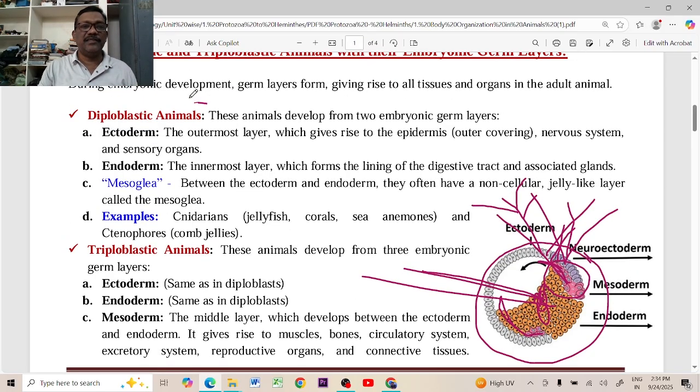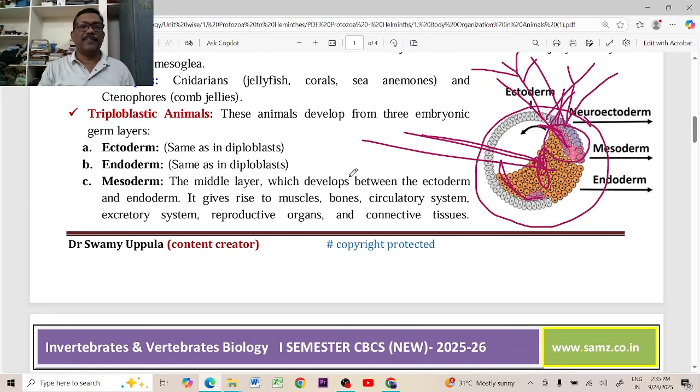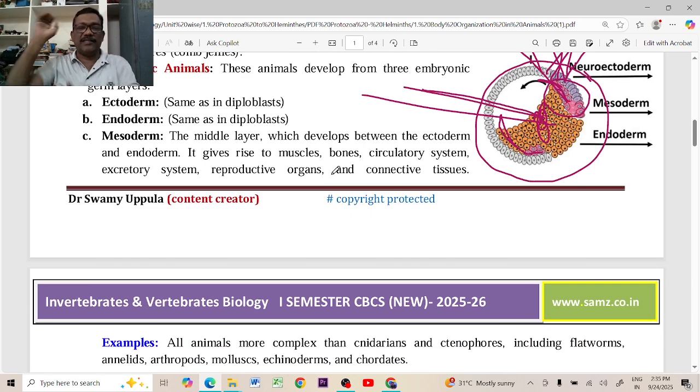But what are diploblastic animals? These diploblastic animals are only, what are the animals? Cnidarians or coelenterates are the diploblastic animals. During their embryonic development, after the blastula, during the gastrulation, only two germ layers are formed. Those two germ layers are ectoderm and endoderm. There is no mesoderm in those organisms during their embryonic development. That's why the coelenteron is present in between the ectoderm and endoderm. That's why those were named the coelenterata. These are the triploblastic animals.